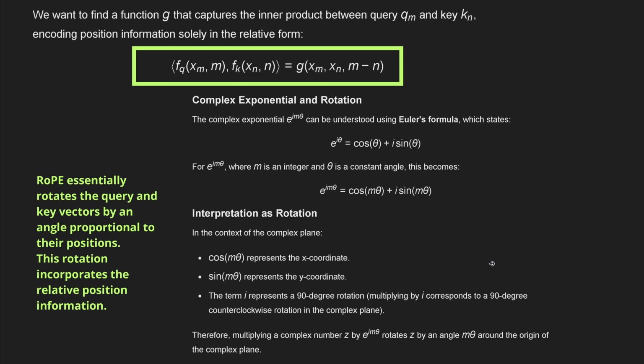And therefore you can say, and this is a correct statement, multiplying a complex number z by the complex exponential e to the i m theta rotates z by an angle m theta around the origin of the complex plane. So this idea of a rotation, I've seen many ask, how can I imagine this? You can't really imagine this because we are operating in a pure imaginary mathematical space. This is not only the real part. We have to extend here to go a little bit further.